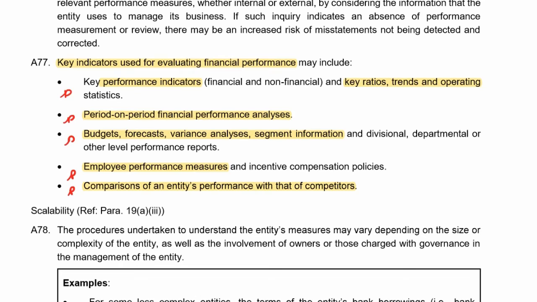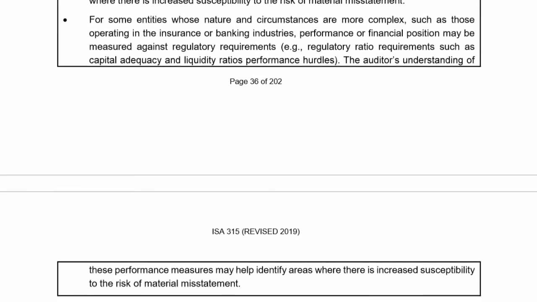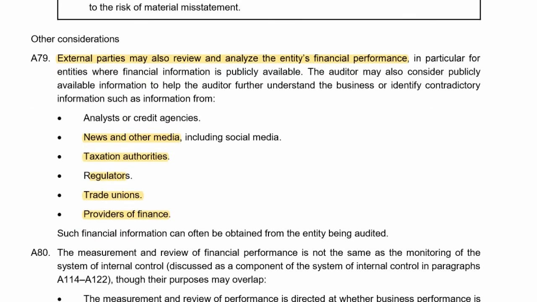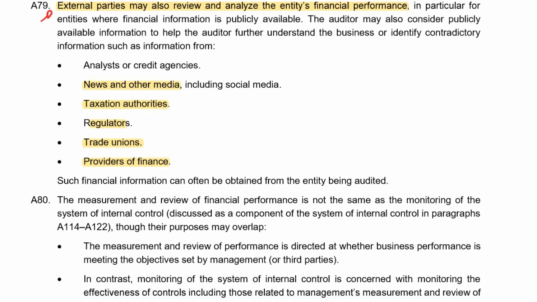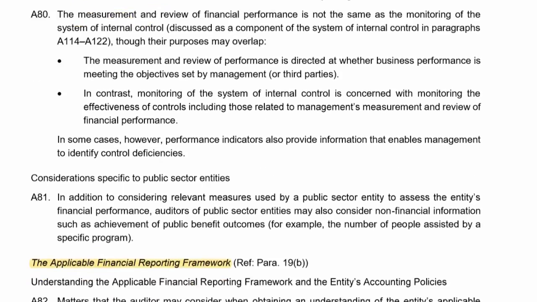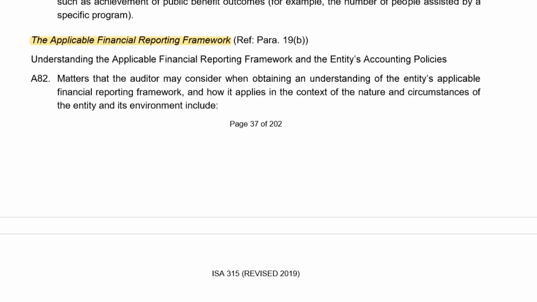And guys, based on this, in a scenario, if you're seeing these things, you've got to consider the pressures to achieve these targets and ultimately the risk of fraud or management bias because they might not be achieving. Okay, other things they say, if external parties also review and analyze, then there could be pressures created because news and media, tax authorities, regulators, all of these are reviewing these external reports.